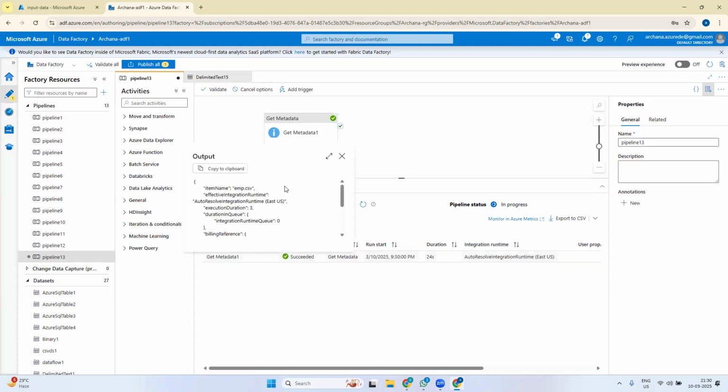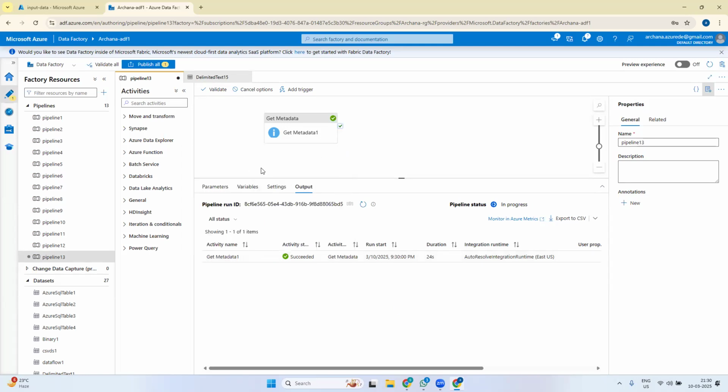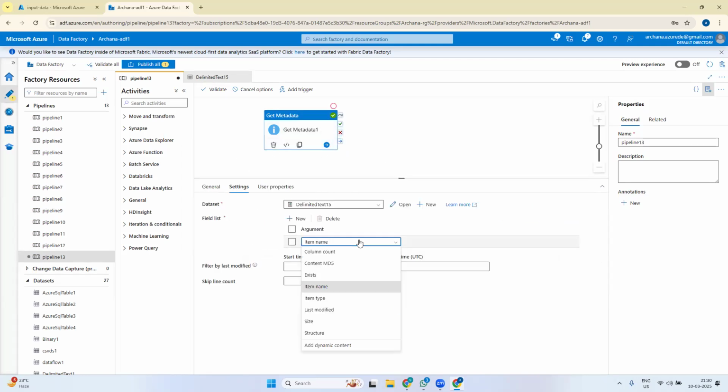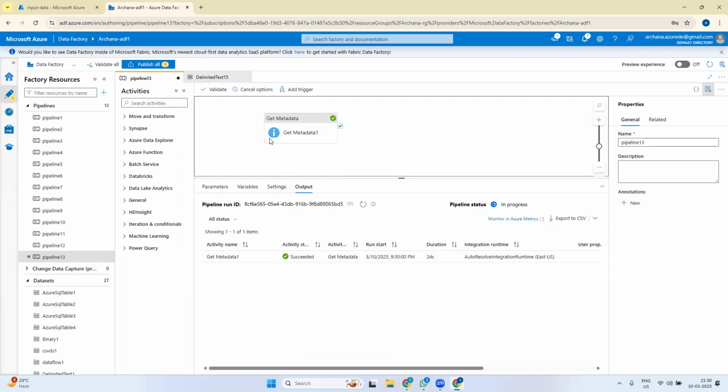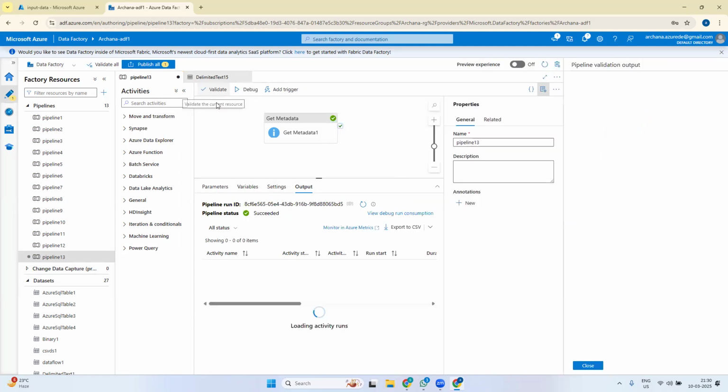Whenever you run it, it is giving the same item name, so this is not very useful. We'll find a scenario where this is useful. We'll see item type. Whenever I have selected, it will give me the item type, file or folder. Let us debug this.